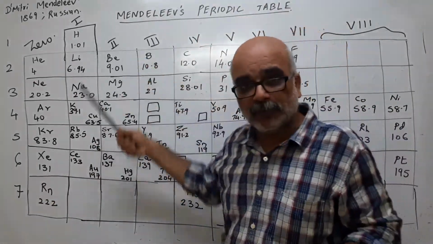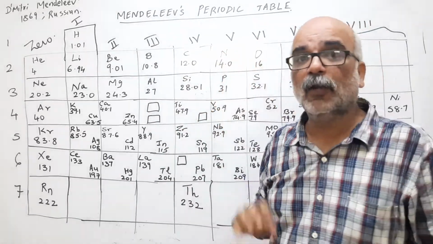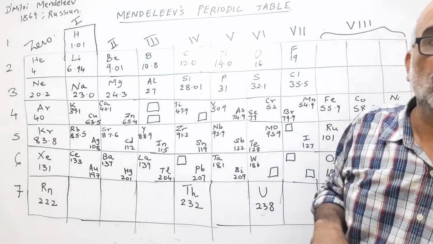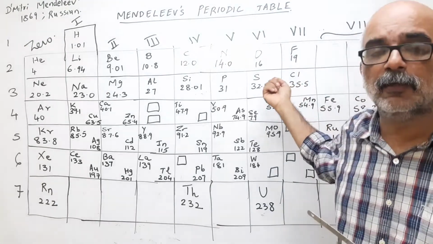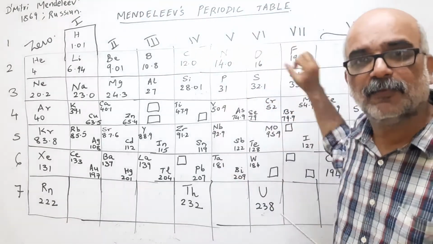The atomic number remains the same, but still the atomic mass varies. Now chlorine has only one position. Where is the isotope of chlorine? It should have got 37, but the chlorine with atomic mass 37 is not there.